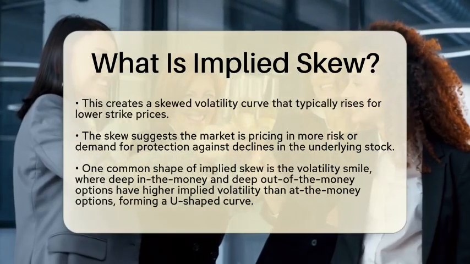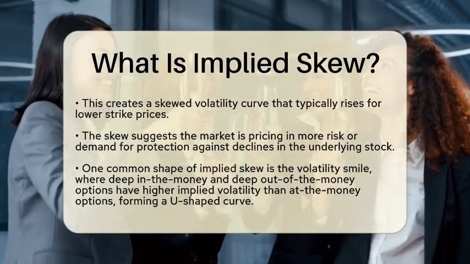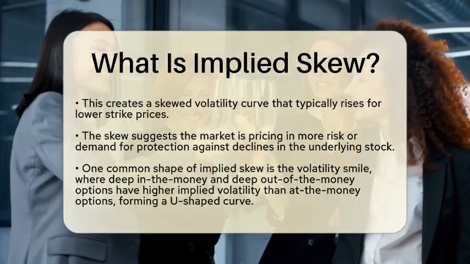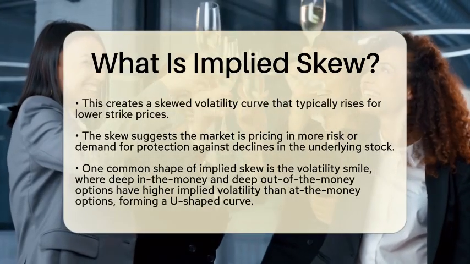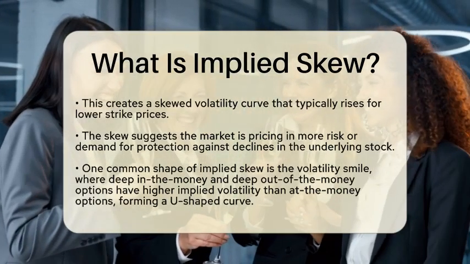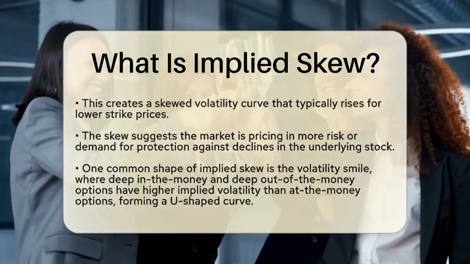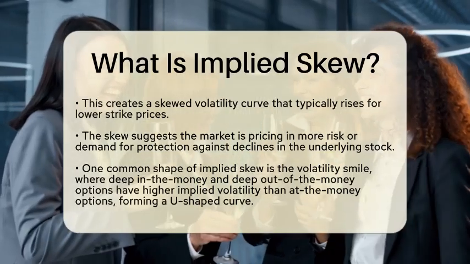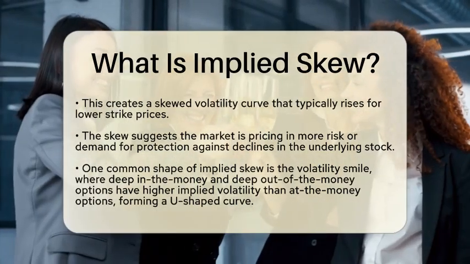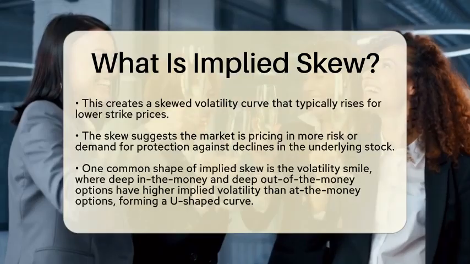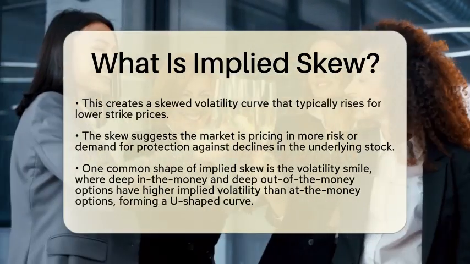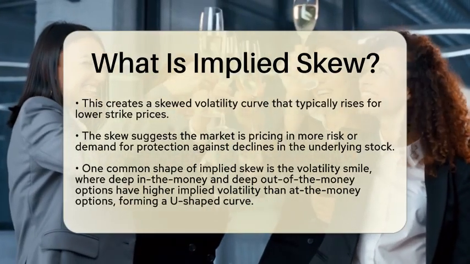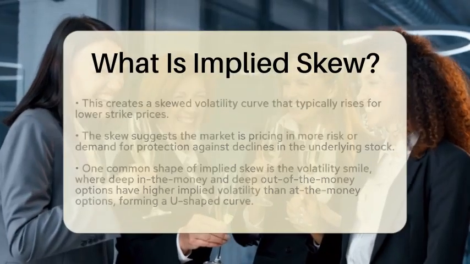One common shape is called a volatility smile. This occurs when implied volatility is higher for both deep in-the-money and deep out-of-the-money options compared to at-the-money options, resulting in a U-shaped curve. Another shape is known as a volatility smirk, which shows higher implied volatility for out-of-the-money puts compared to out-of-the-money calls. This reflects a greater demand for downside protection.